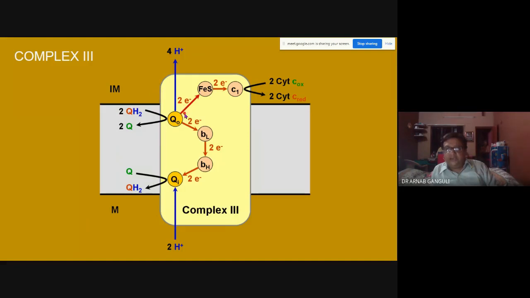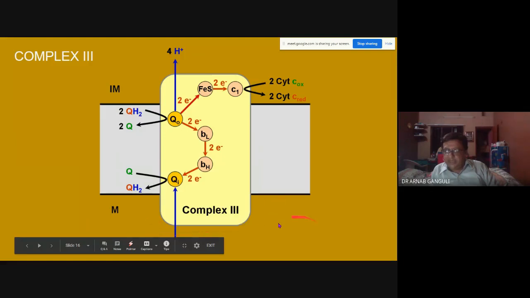And 2 electrons are sent over here and 2 electrons are sent over here. These 2 electrons go through this process and take another 2 hydrogen from the mitochondrial matrix and again make one more QH2 over here. So you are regenerating 1 QH2: you give 4 of them and you are getting back 1.